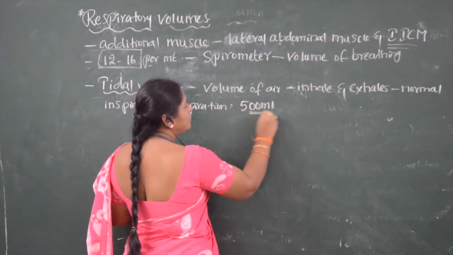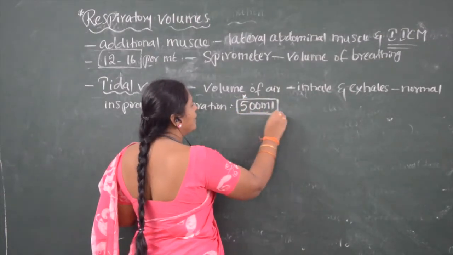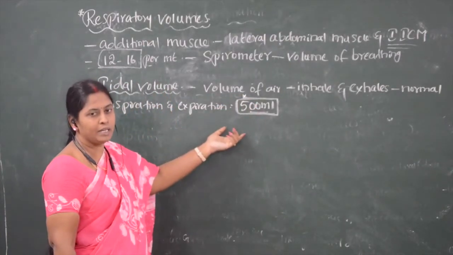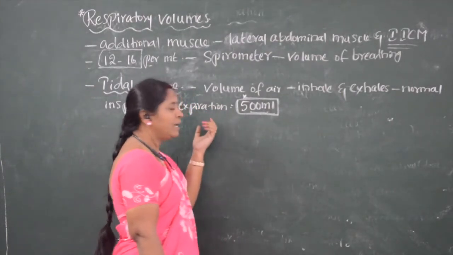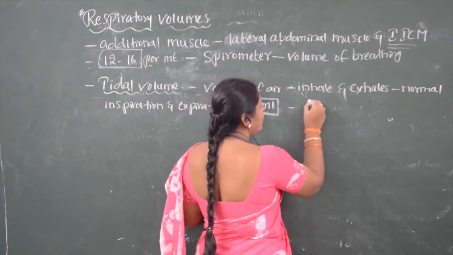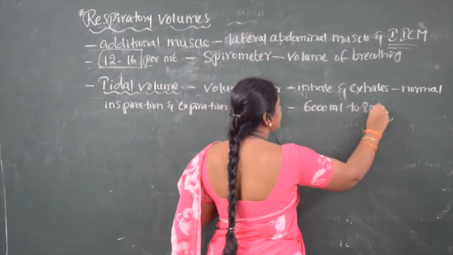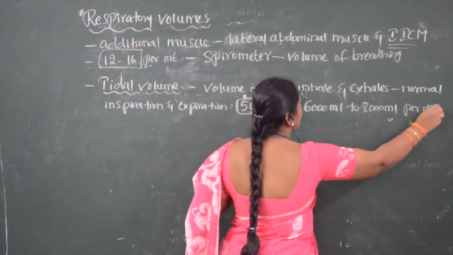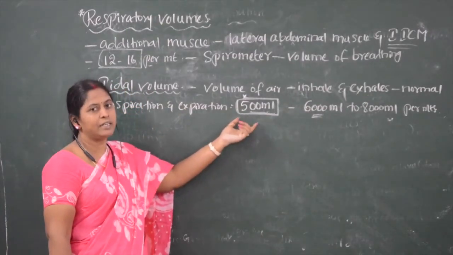The tidal volume is 500 ml. But a healthy man can inhale or exhale nearly 6,000 ml to 8,000 ml per minute. But the normal tidal volume is 500 ml.